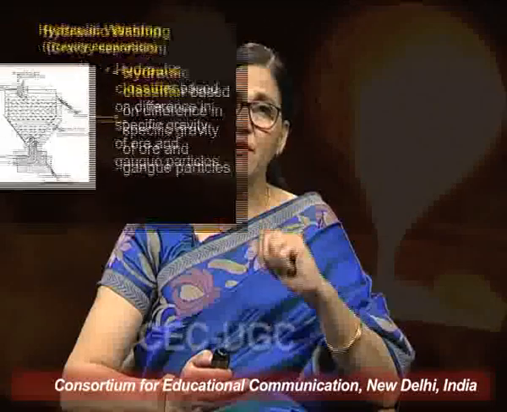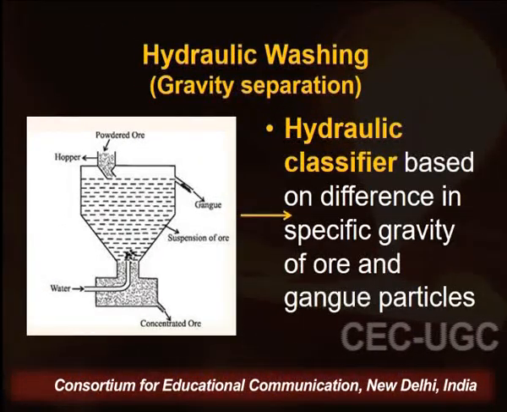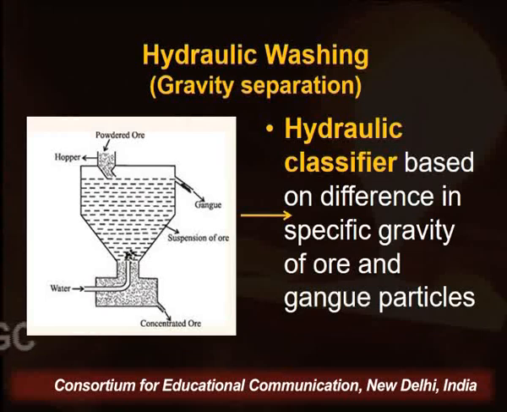There are different ways. The first is hydraulic washing or gravity separation. It is a physical process. On your screen you can see a block called a hydraulic classifier. The structure you are looking at on your screen is a hydraulic classifier. In this process, the principle is based on the difference in the gravity of ores. On the basis of the gravity of ores, the gravity separation takes place and impurity particles are eliminated or removed during the process.